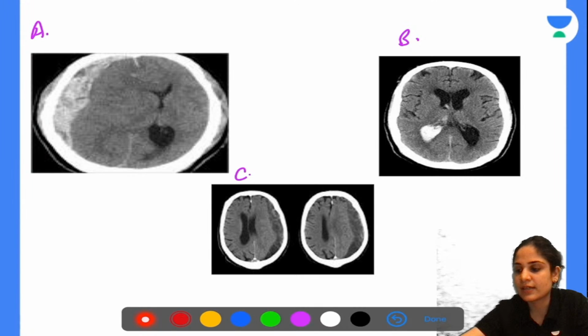Yes, you're absolutely correct. The lenticular shaped opacity that you see is nothing but subdural hemorrhage. Okay, this is our subdural hemorrhage. Right. What is B?